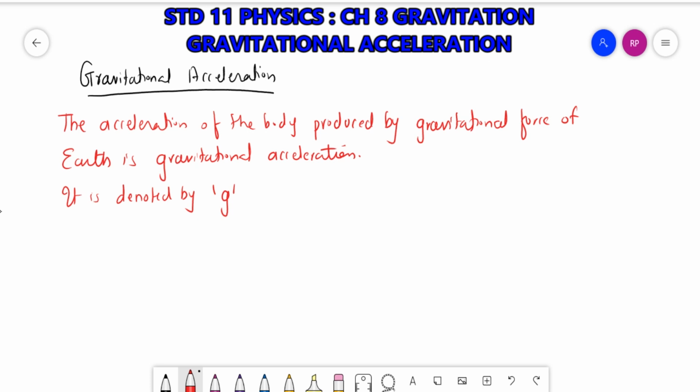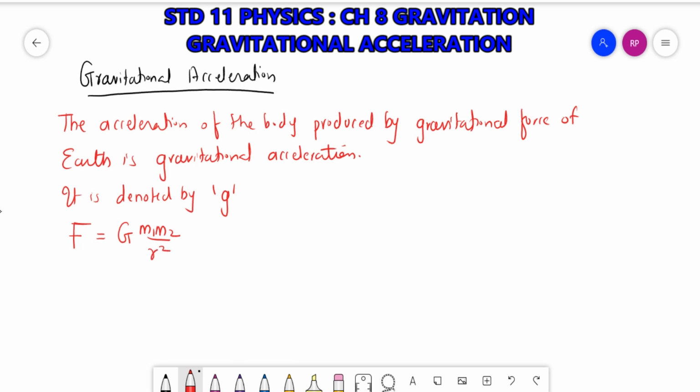Now see, the gravitational force F exerted by the Earth having mass ME and radius RE on the object of mass m situated at a distance r from the center, we can take it as F equal to G m ME by r square. We know that the force acting between any two bodies is G m1 m2 by r square.